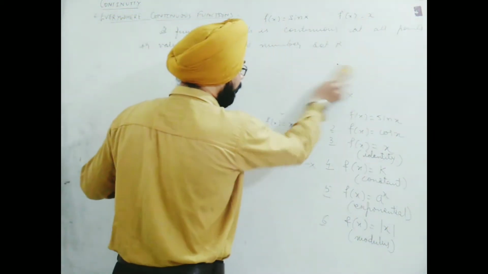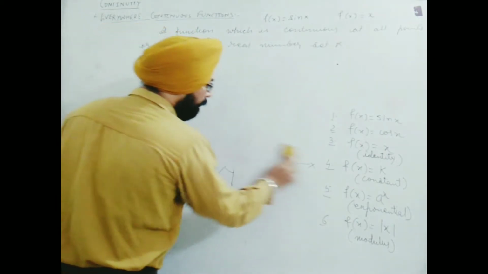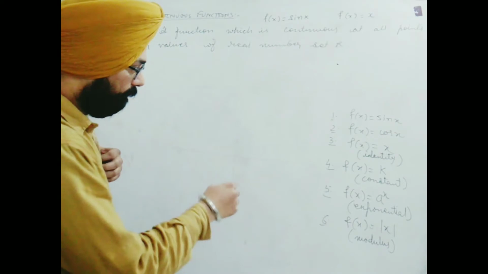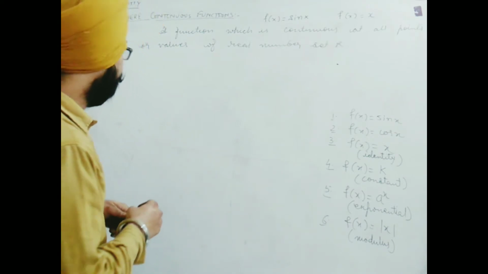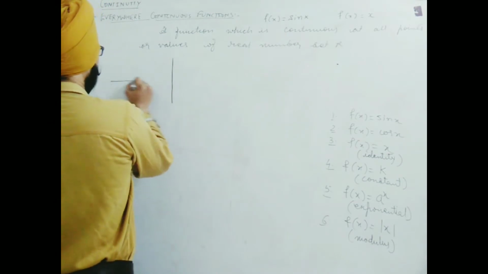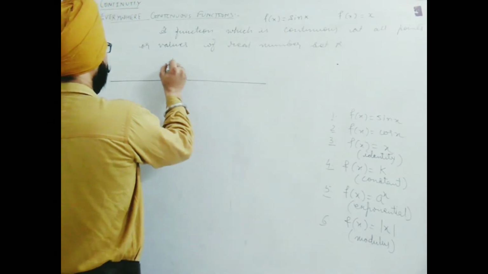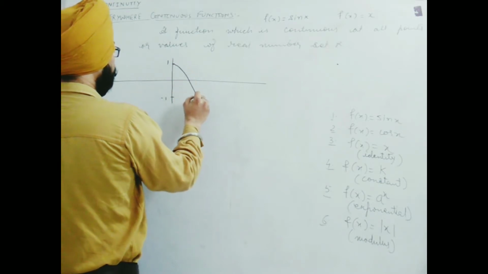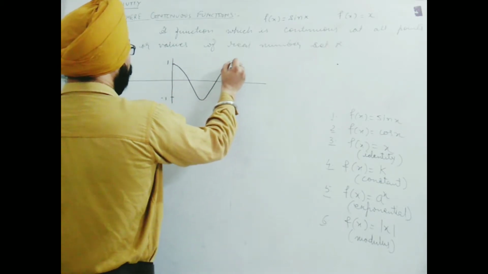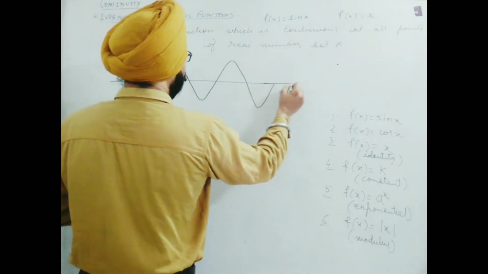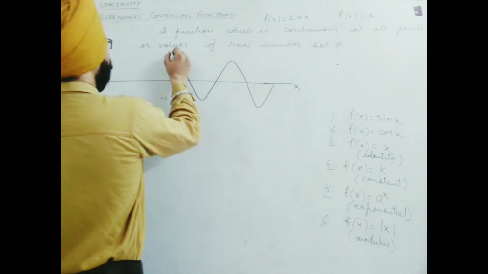Sin x, I have shown you, f(x) equal to x. Next we find for every this function here. Next is cos x. Cos x also goes like sin x only. If I draw, you will find cos x without break along x axis. We will get values. This I am drawing with freehand.